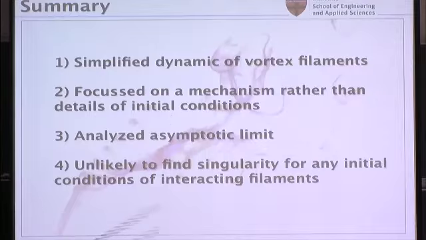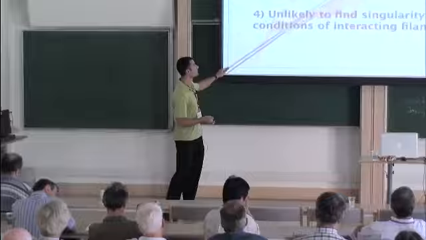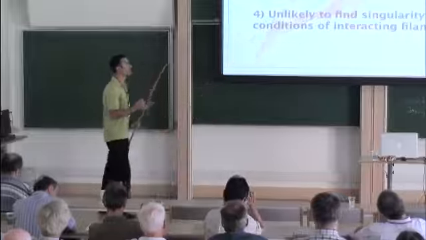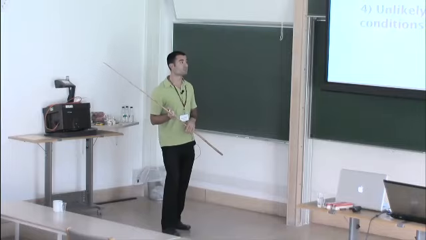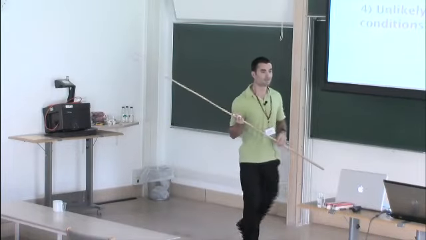So to summarize, we simplified the dynamics of vortex filaments by separating the outer dynamics, the shape of the filaments, from its core. We focus on the mechanism, the stretching, rather than the details of initial conditions. And by analyzing the asymptotic limits, following what Steve suggested, by moving away from worrying about initial condition, by going asymptotically close to singularity, we were able to rule out, or at least say it's very unlikely, that you can get a singularity by stretching a vortex. So let me stop there. I'll be happy to answer any questions.